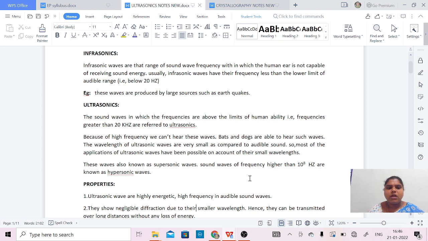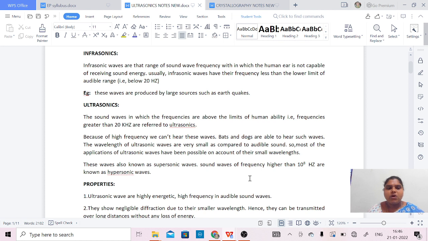Between 20 Hz and 20 kilohertz is the human audible range. Below 20 Hz we know it as infrasonics, and above 20 kilohertz, the sound is known as ultrasonics, or supersonics, or hypersonics.